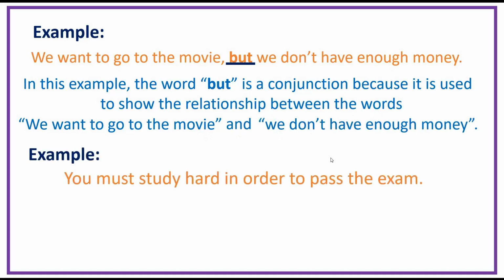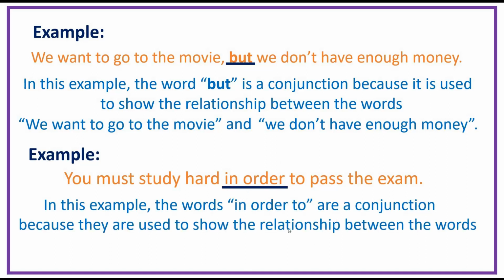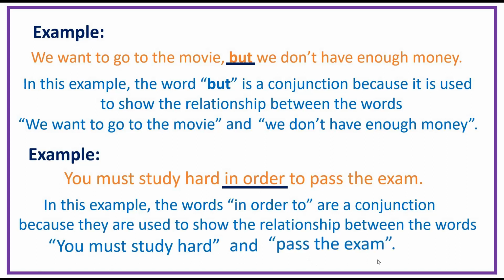Another example: you must study hard in order to pass the exam. So in this sentence, we have in order. In this example, the words in order to are a conjunction because they are used to show the relationship between the words you must study hard and pass the exam.